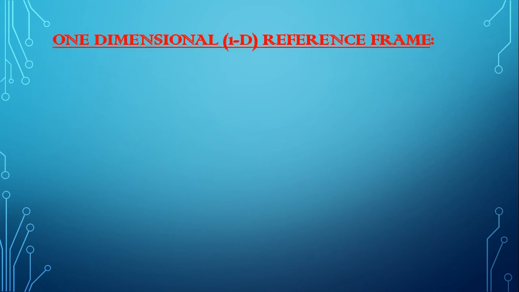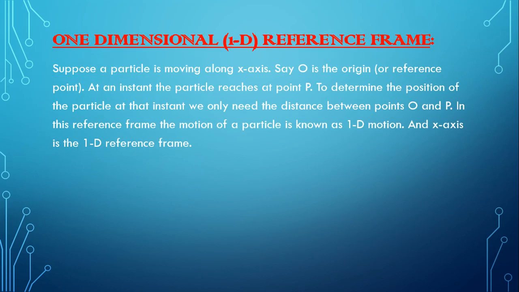One-dimensional reference frame. Suppose a particle is moving along the x-axis. Here the particle is moving along the x-axis, that is along the straight line OX. Here O is the origin or our reference point. We will determine the position x at any instant of time with respect to O. That's why I am saying O is the reference point.